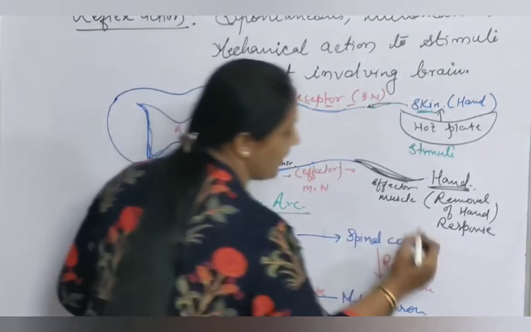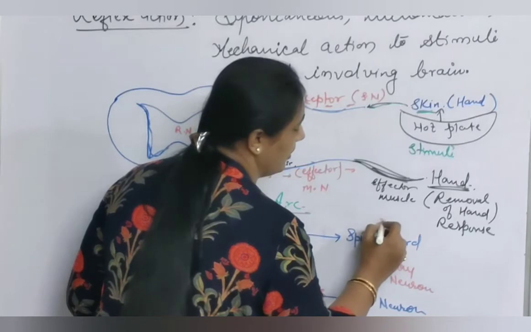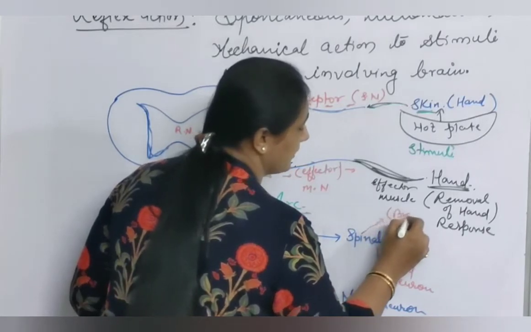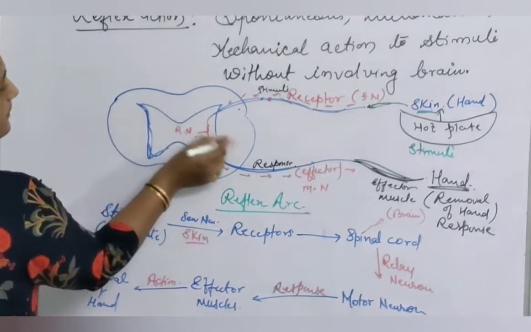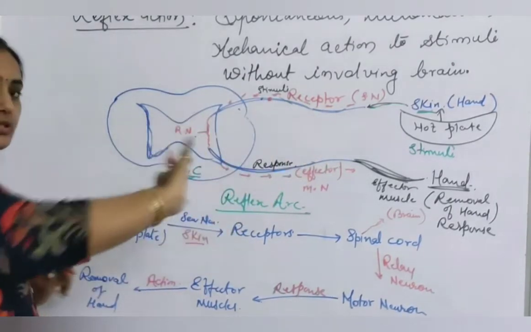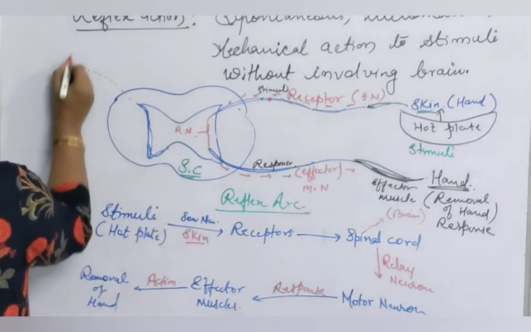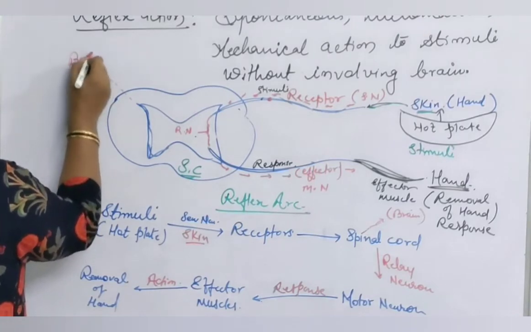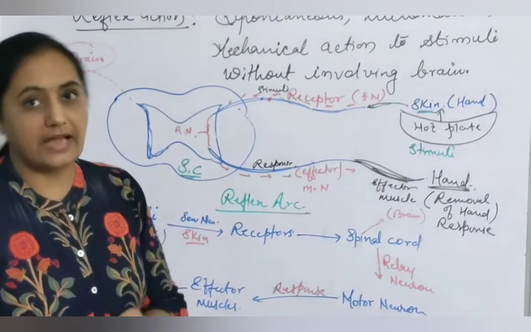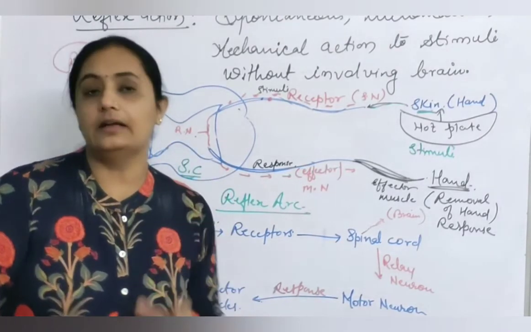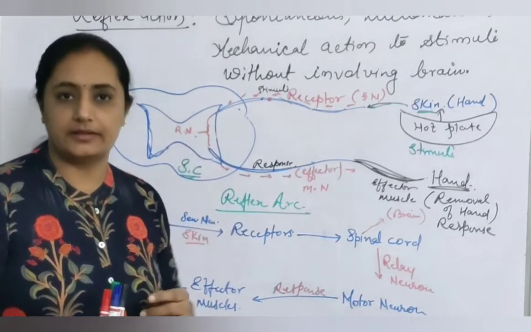After the message reaches the spinal cord, the process is governed by the spinal cord; further involvement of the brain, the thinking process, is carried out by the brain. Though the process is governed by the spinal cord, afterwards the brain starts thinking about the action and reaction. So that is about reflex action. The brain is not involved directly, but indirectly, after completion of the process, we start thinking.